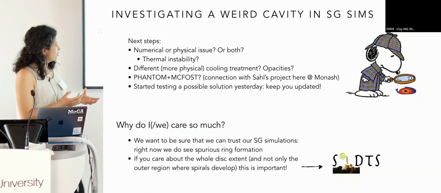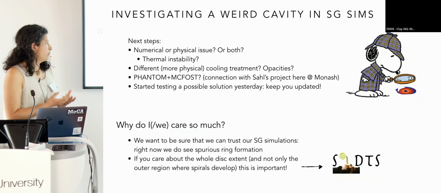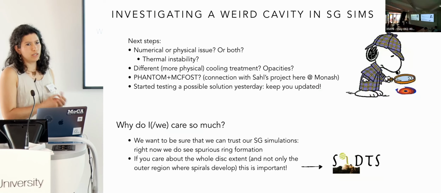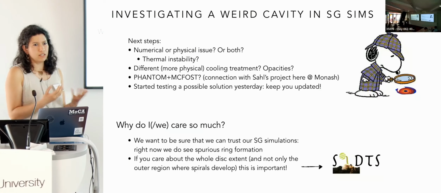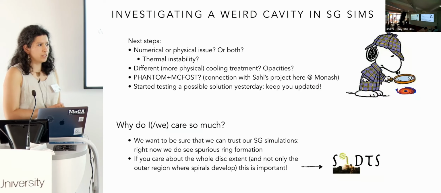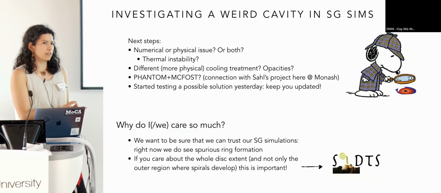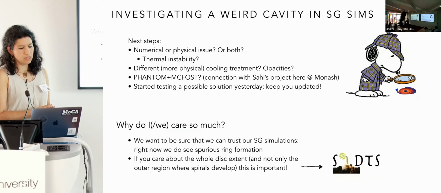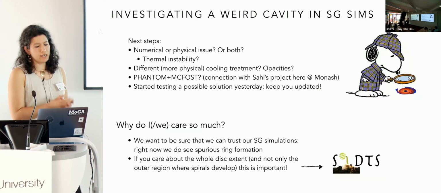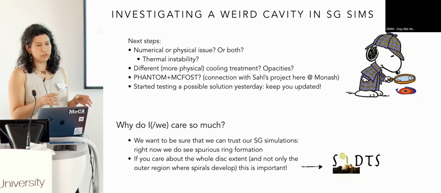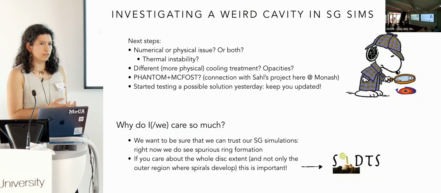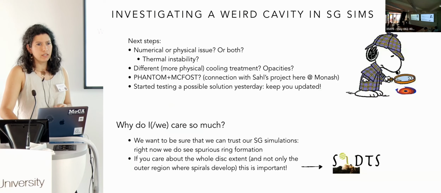Why do I care so much about this? Because we want to be sure that the self-gravitating simulations that we are doing are correct, and that we don't see spurious structure forming, like we do now in the inner region. And we want to be sure that this structure does not affect the outer region where spirals form. Also, if you care about the whole disk extent, not only the outer region, you want to know that the thing you are studying is correct, and not something due to numerical issues or a bad treatment of some processes.